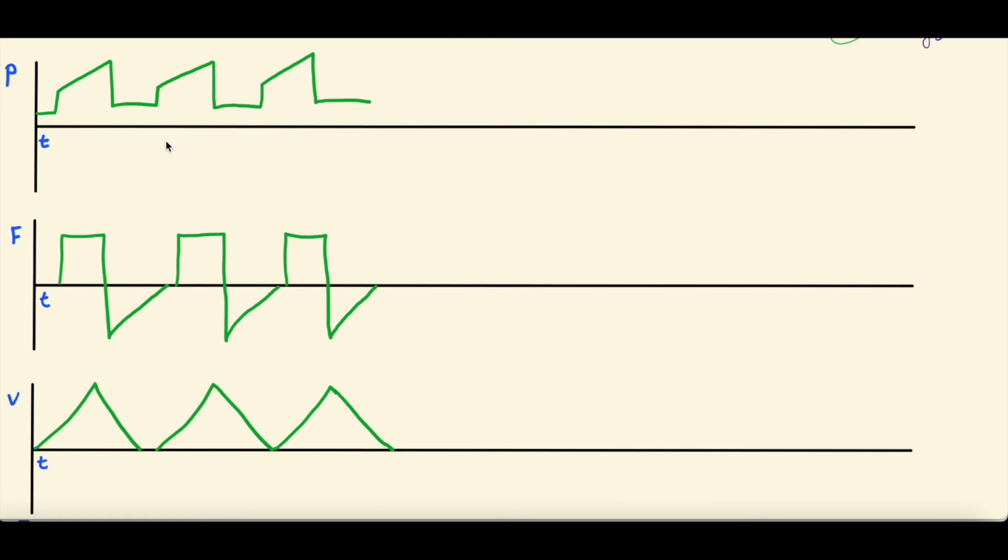But just for a quick intro, this is the pressure scalar, right? Pressure as related to time. And this is all going to be, again, like we said, in volume control. This is the flow scalar as compared to time. And this is the volume scalar as compared to time. So what we see with auto PEEP